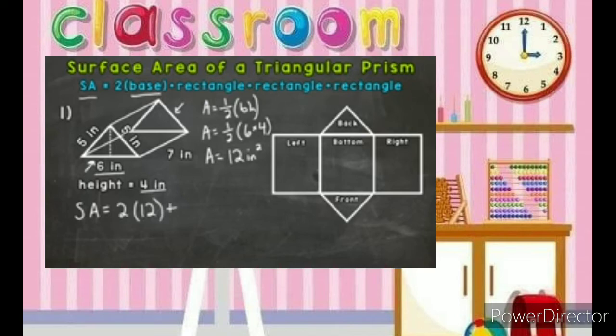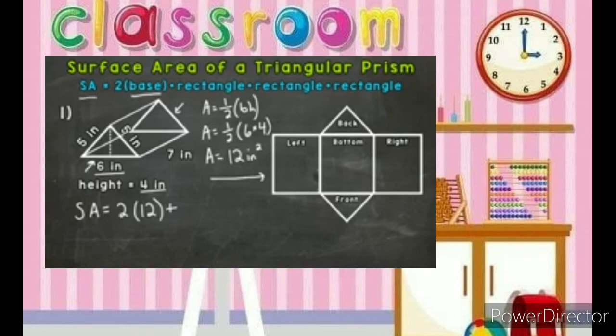And now we get to the rectangles. But before we start that, I want to take a look at the right-hand side of your screen. And we have our triangular prism unfolded. That's called a net. So everything's unfolded. It's going to give us a better idea of the areas of the faces, and it helps us visualize what we're doing here when we unfold that 3D shape. So try to visualize unfolding it, or even folding that net back up and creating the 3D triangular prism.